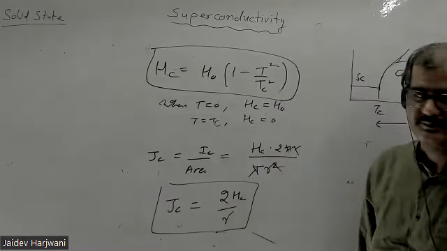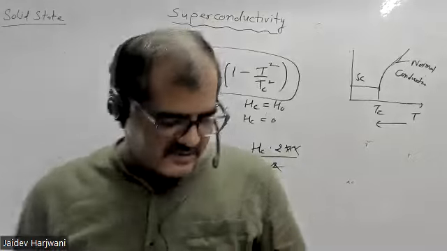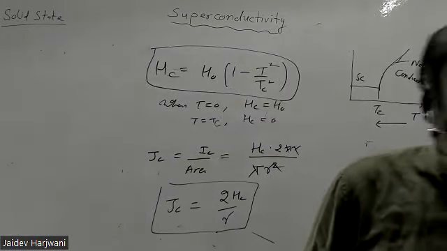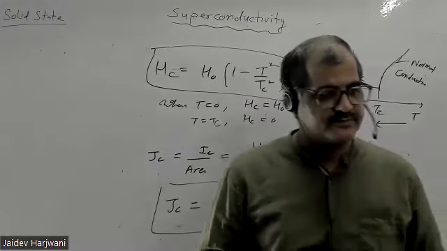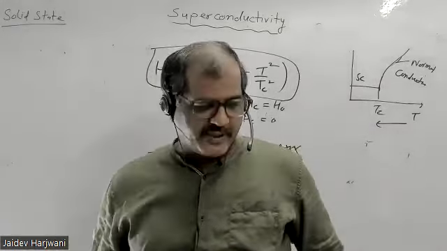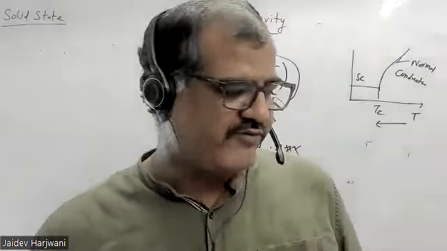Now one question: the resistance of the material is 0, so how do you know that your material resistivity is 0? That means in the superconductor current is flowing without any scattering, frictionless movement of charge carriers. How do you confirm?